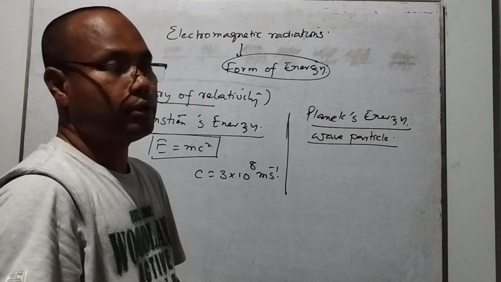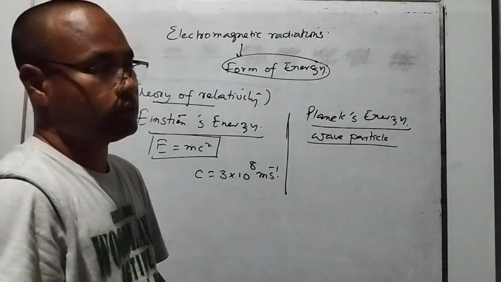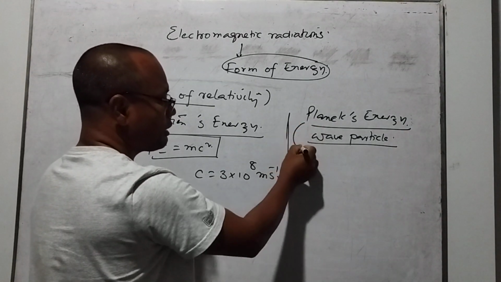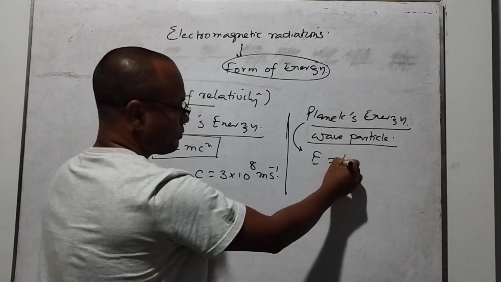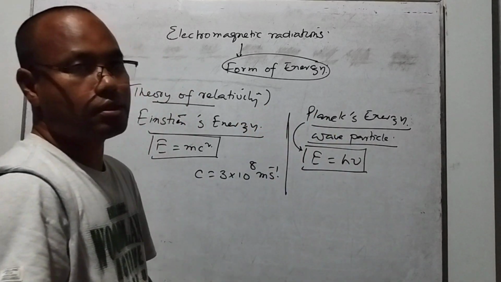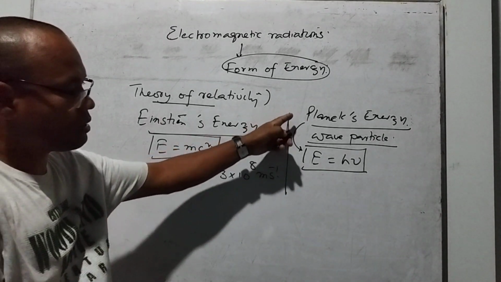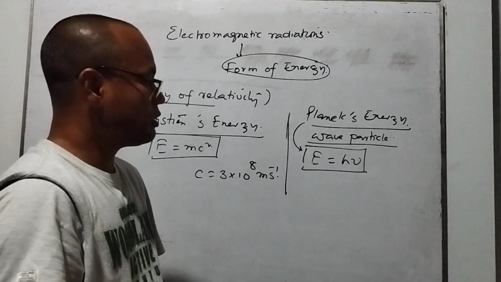Now the energy associated with the wave particles, that energy we call the Planck energy. This is the Einstein energy, and this is the Planck energy.